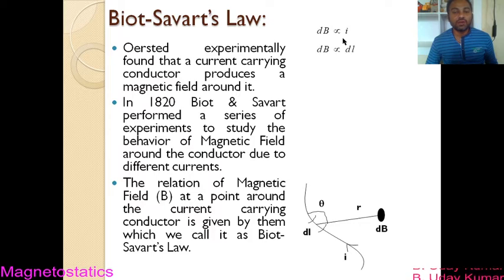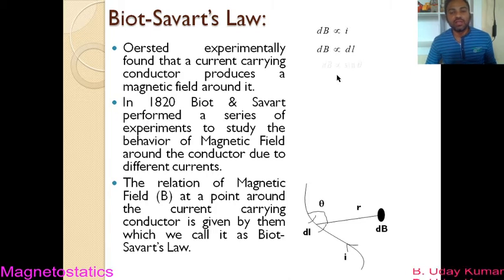And what else they found? They found that dB at point P due to this length element is again directly proportional to the length element itself. That means if dl is taken longer, dB also increases. Similarly, if the current flowing in the wire increases, dB also increases.